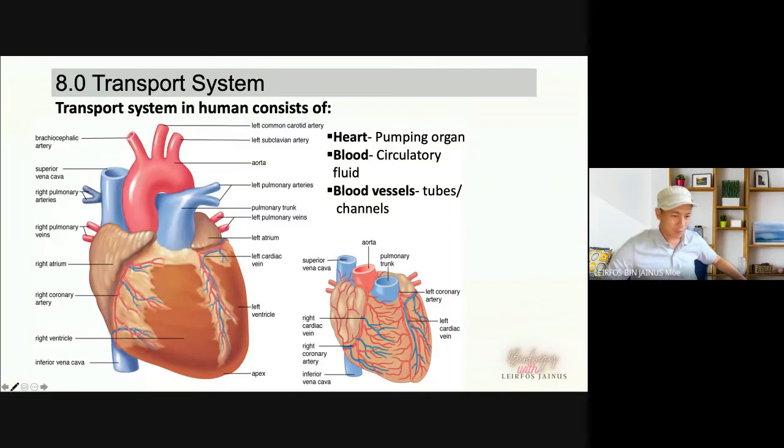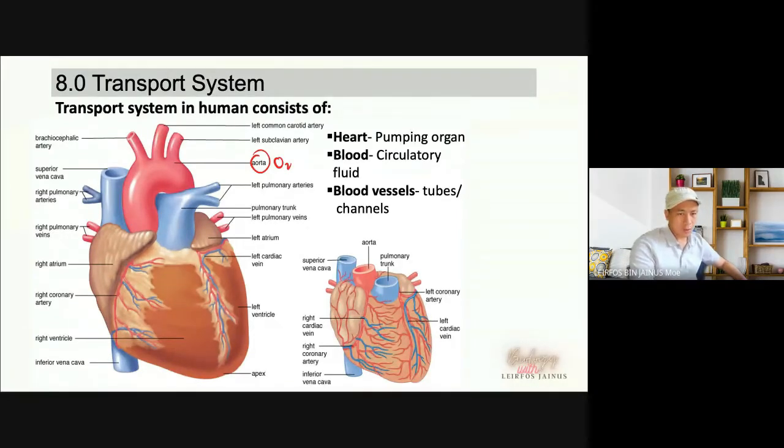Here we have the artery, the aorta, red in color, that carries oxygenated blood, and then we have the vena cava, and the pulmonary arteries. So these are the basic components of the heart.